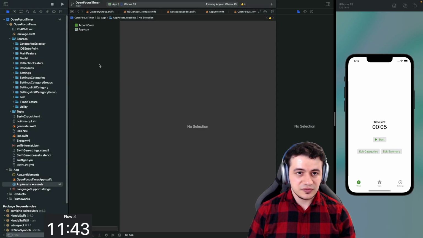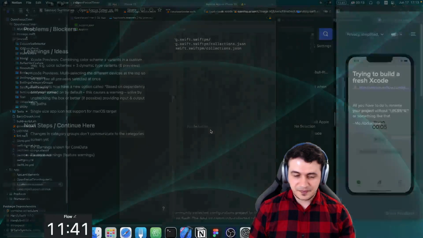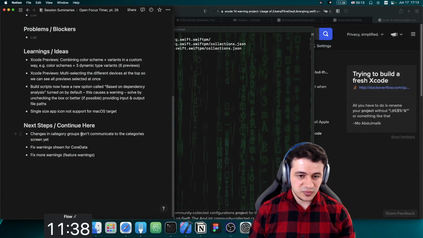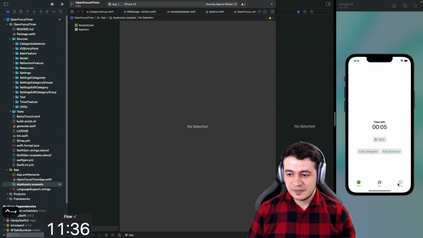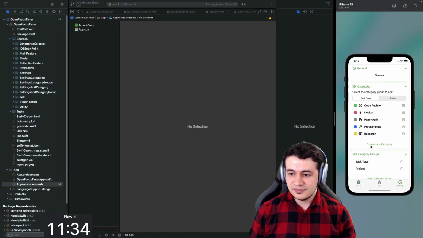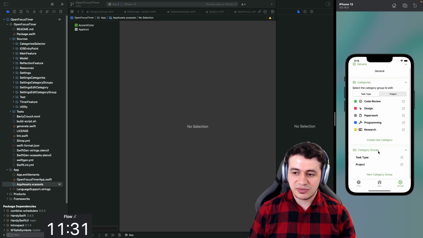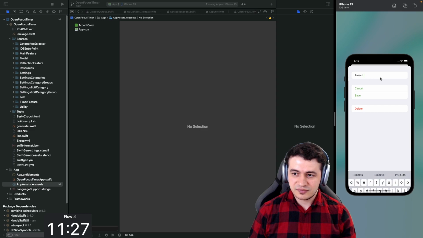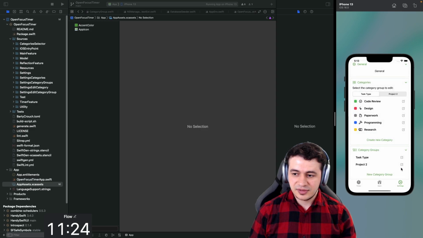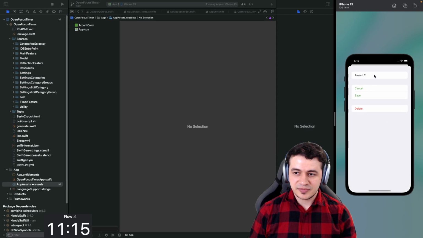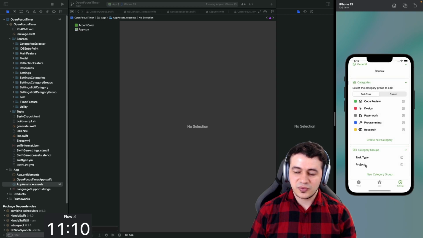Alright, so I want to fix this, and for that, it was changes in category groups don't communicate to the category screen. If we go to the settings and make changes to the category groups, for example, I will just rename this to project 2, save. And it doesn't reflect in categories yet, but it has changed to project 2 here. I will rename this back. Alright, so renames do work.